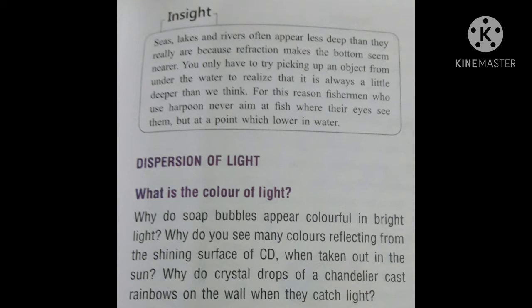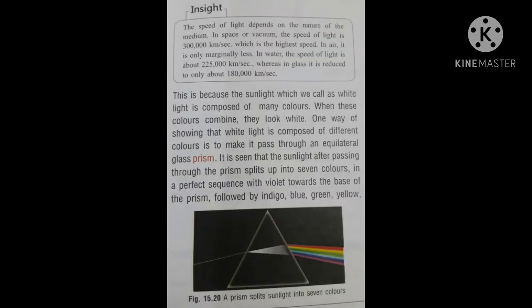When a CD is placed in the sunlight, many colors come out reflecting from that CD. And when chandelier crystal drops catch light, they cast rainbows on the wall. This is because sunlight, which we call white light, is composed of many colors. When these colors combine, they look white.